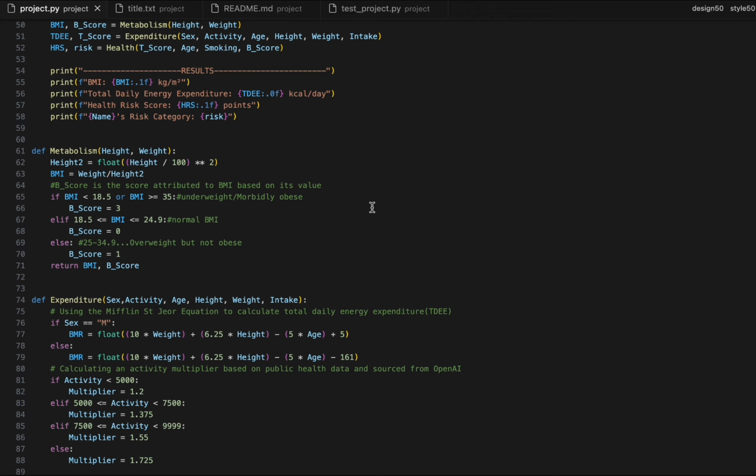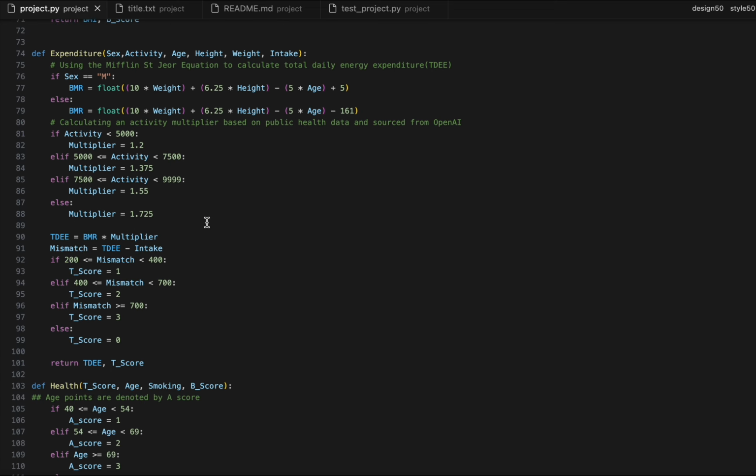They would start a person on something like phentermine, and I won't get into medication, but you understand, or not. But then BMI from 18.5 to 24.9 would be normal, and that normal is given a score of 0. And here the else is from 25 to about 34.9, which isn't obese enough for surgeries and medication, but it's overweight. So here I put as a comment overweight but not obese, give them a B score of 1.